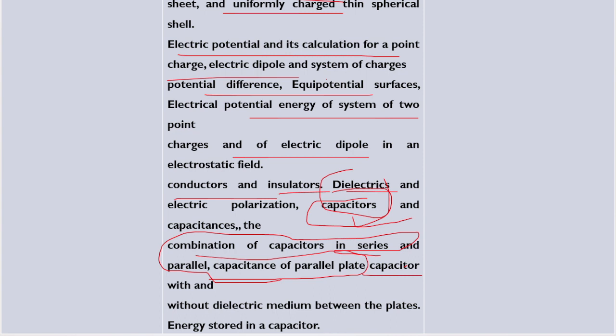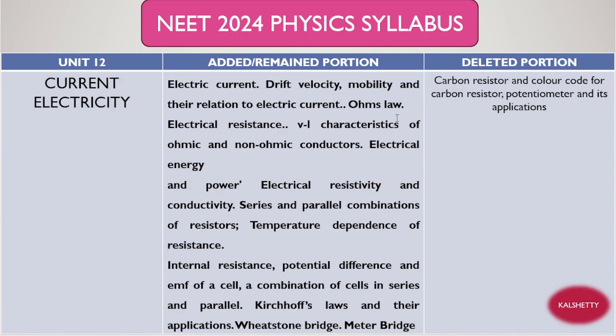I'll discuss very fast, and we'll discuss the 12th unit, that is current electricity. Here also we'll discuss only the deleted portion, and the remaining portions will be there as per theory, right? What are the deleted topics? Deleted topics are carbon resistors, right? Usually one question will be there on that. Carbon resistors are deleted, color code for carbon resistors, and potentiometer and its application. This topic is removed. Last year it was there, right? Similarly, all the other topics are there, and that is discussed in theory, right?